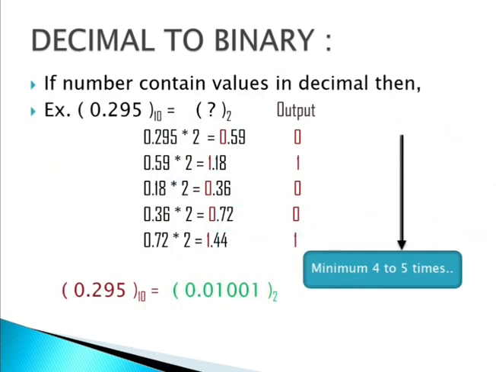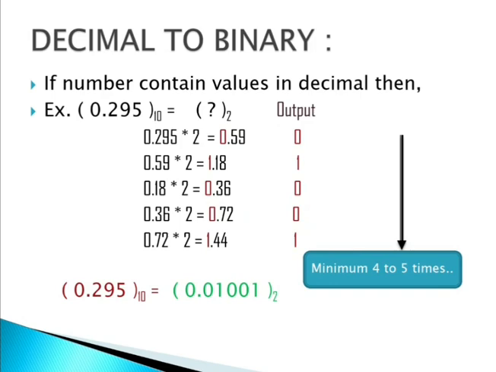And see, if you want to convert a number which contains a decimal, then you have to multiply it with 2. See, if I am having a decimal number 0.295 and I want to convert it into binary, then what we have to do? We have to multiply it with 2.